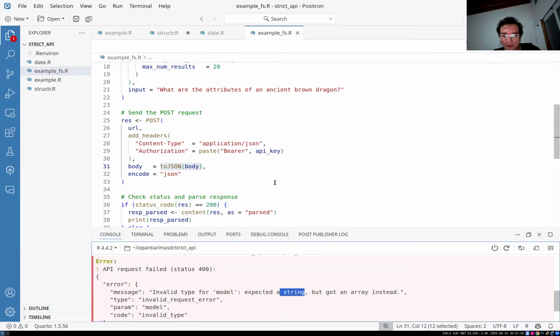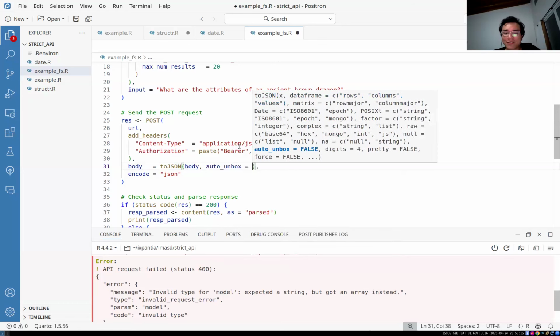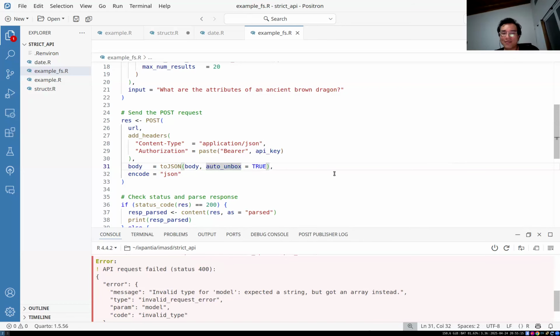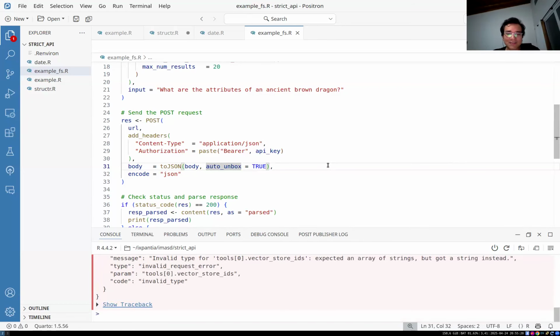This won't work. What you typically do is put in the auto_unbox equals true argument. And what this will do is that everything that's a length one array, it will turn into its atomic type. So if it finds a length one string array, it's going to turn it into a single string. Or if it finds a length one integer, it's going to turn it into a single integer.